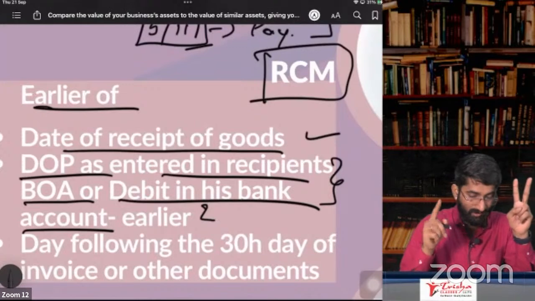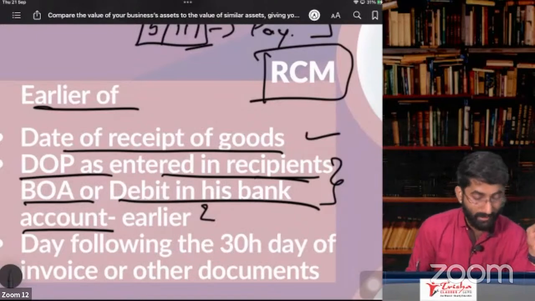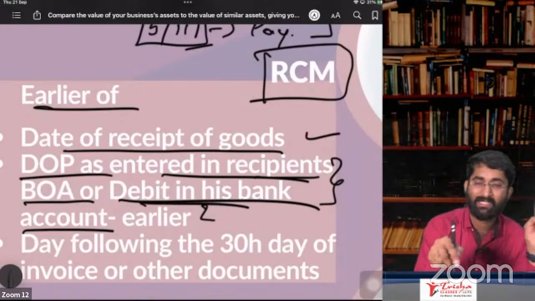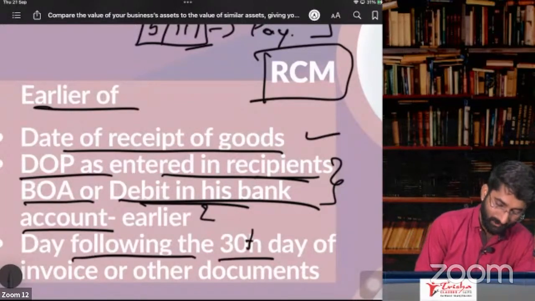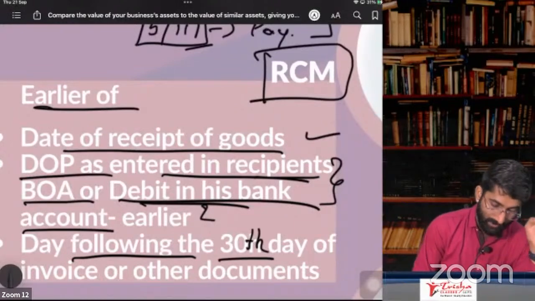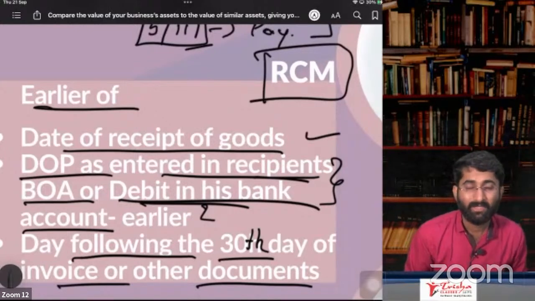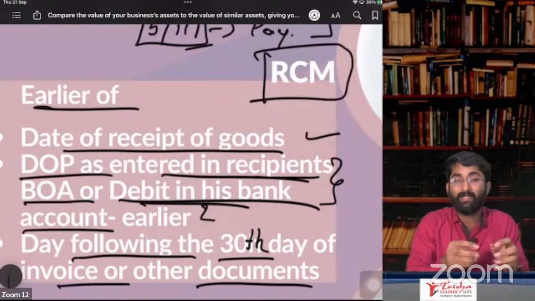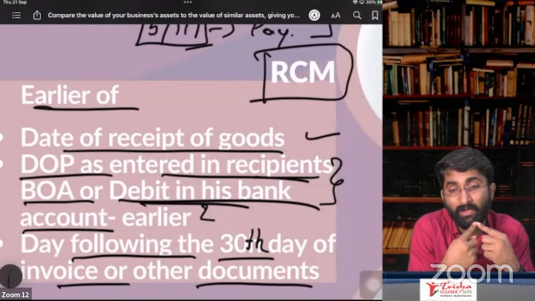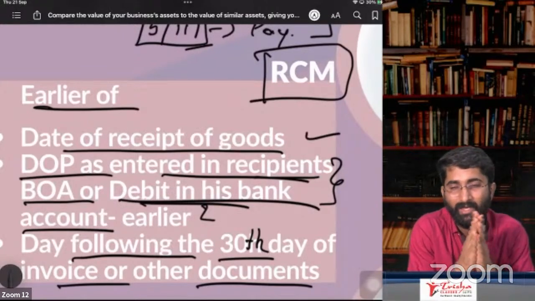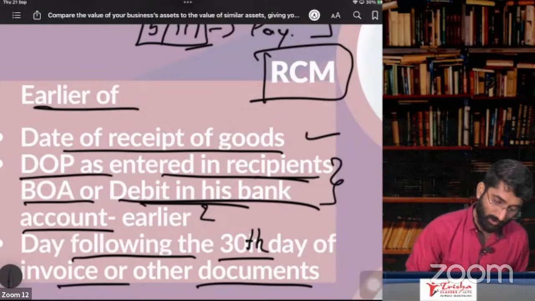Date of payment as entered in the recipient's books of accounts mein date of payment is entered, no, that date, or debit in his bank account, whichever is earlier, that date, or day following the 30th day of invoice or other documents. So which will be issued by, who is issuing that? The service supplier or goods supplier. Goods supplier is issuing some document. See, he is not required. If he is not registered person, then he might not give you the invoice. But some other things that he will provide, no. Example, bill of supply. He'll be giving you the bill of supply, no. Yes. So earlier of these things.